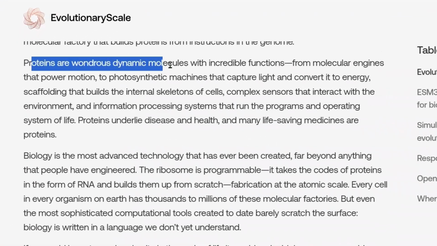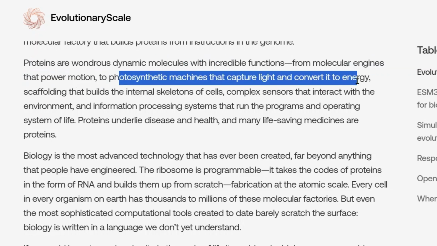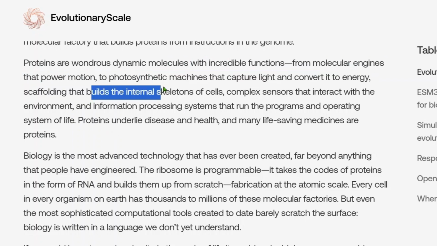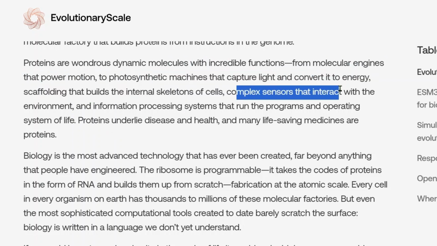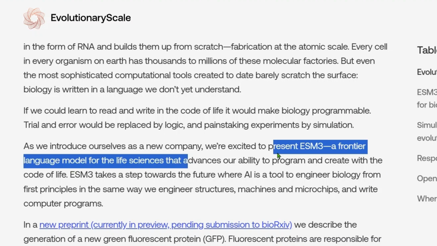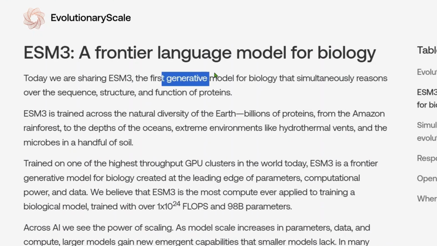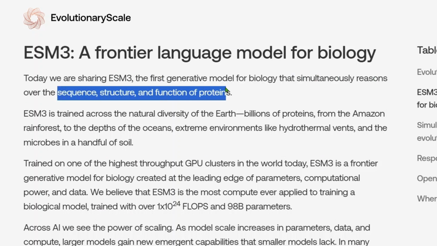Now the proteins are wonderful dynamic molecules, from molecular engines that power motion to photosynthetic machines that capture light and convert it to energy, scaffolding that builds the internal skeleton of cells, complex sensors that interact with the environment, and so many different things. When we talk about the achievements, this is a new company, the ESM3 model. It's a frontier language model for the life sciences that advances the ability to program and create the code of life. The ESM3 is the first generative model for biology that simultaneously reasons over the sequence, the structure, and the function of protein.